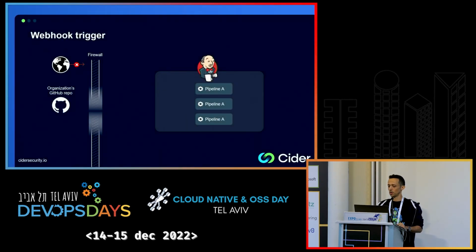Interesting. Okay, so many organizations today opt for a CI/CD architecture that combines a SaaS-based source control management system like GitHub or GitLab with a self-managed internal CI system like TeamCity or Jenkins, which is not exposed to the public internet.